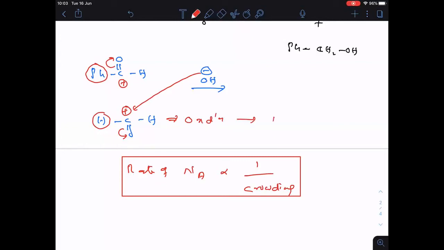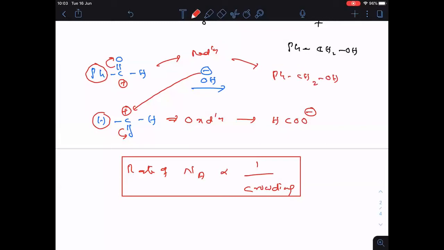Then what is the product formed? HCOO minus. And the other molecule undergoes reduction. Then what is the product formed? PhCH2OH. Is it clear, everyone?